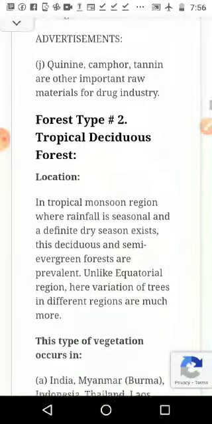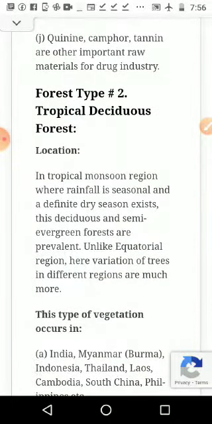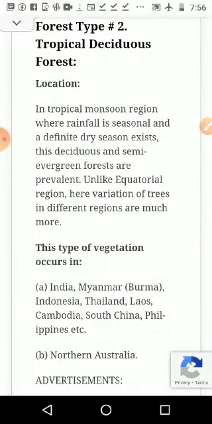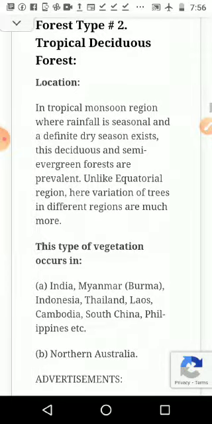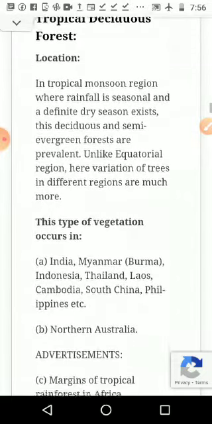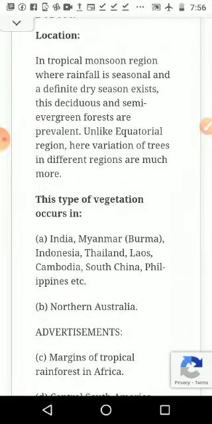Next type is the tropical deciduous forest. The location is the tropical monsoon regions where rainfall is seasonal and a definite dry season exists. Here deciduous and semi-evergreen forests are prevalent. Unlike the equatorial region, here the variations of the trees in different regions are much more. So area-wise, the trees also vary.